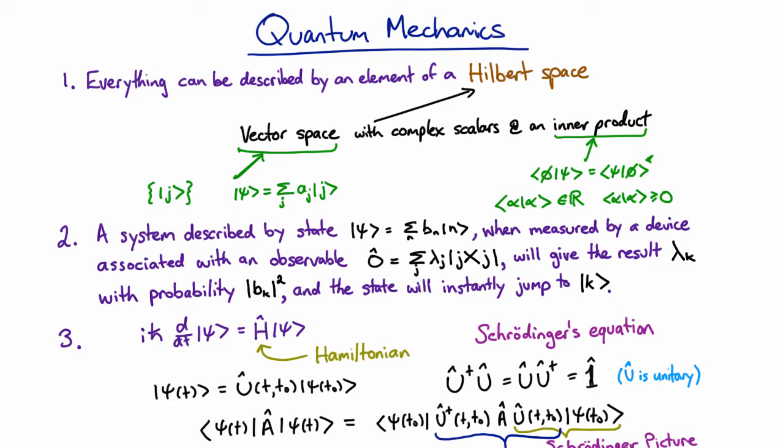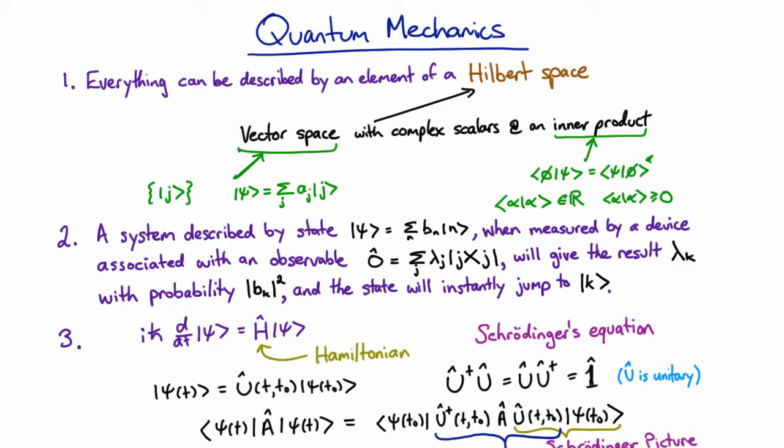When we take a measurement of a quantum system, we get a probabilistic jump. We get a wave function collapse, and each measurement is characterized by an observable. And the observable has eigenvectors and eigenvalues, and the eigenvalues are the answers we might get when we make the measurement, and the eigenvectors are the state we'll then be left in. And so an eigenstate of an observable is a state that has a definite value if you were to make a measurement of that observable.